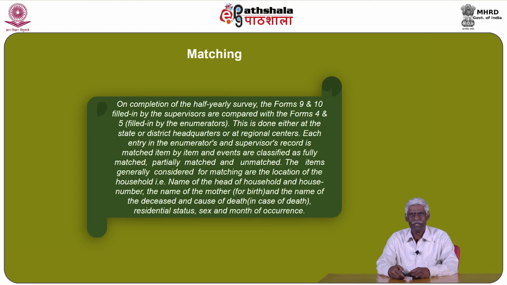Each entry in the enumerators' and supervisors' records is matched item by item, and events are classified as fully matched, partially matched, and unmatched. The items generally considered for matching are the location of the household, that is, name of the head of household and house number, the name of the mother for birth, and the name of the deceased and cause of death in case of death, residential status, sex, and month of occurrence.